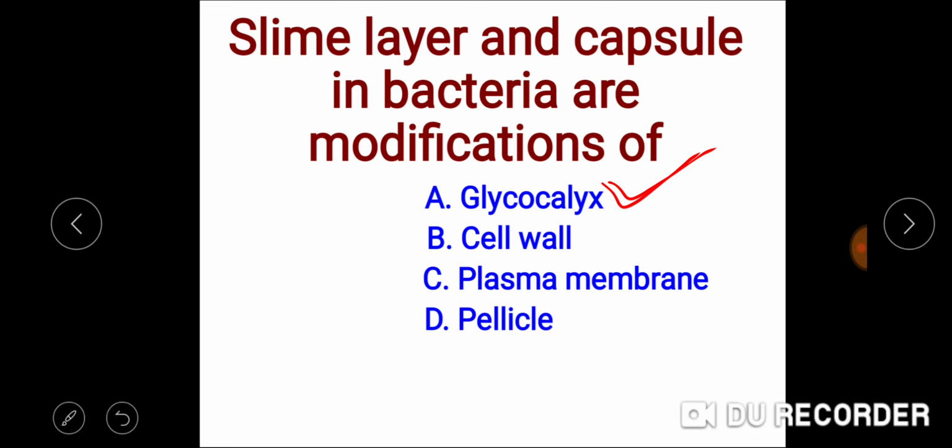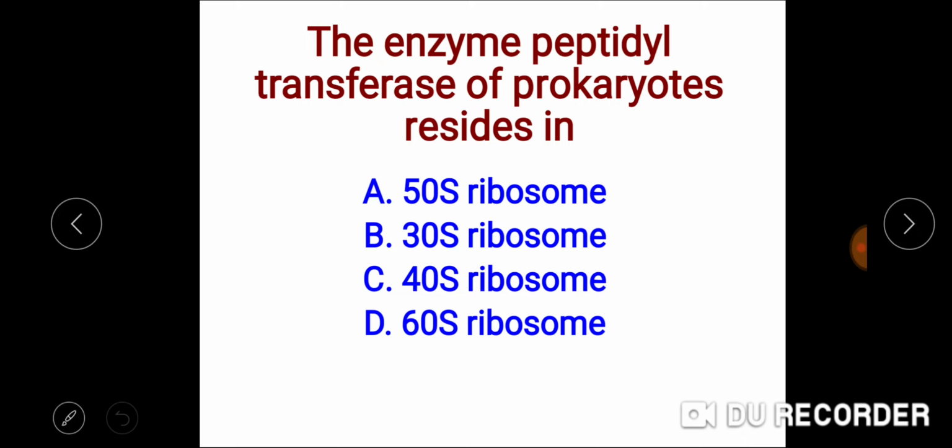Next question is the enzyme peptidyl transferase of prokaryotes resides in the... कौन सा एंजाइम होता है जो पेप्टाइडाइल ट्रांसफरेज होता है वो किस पे होता है?